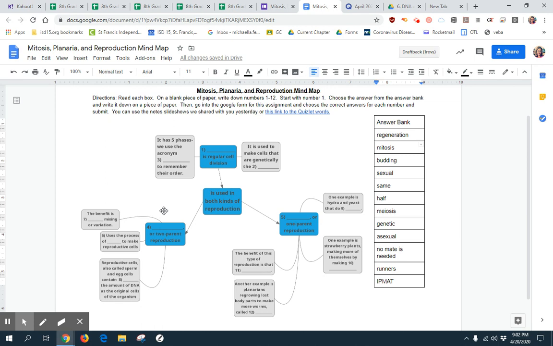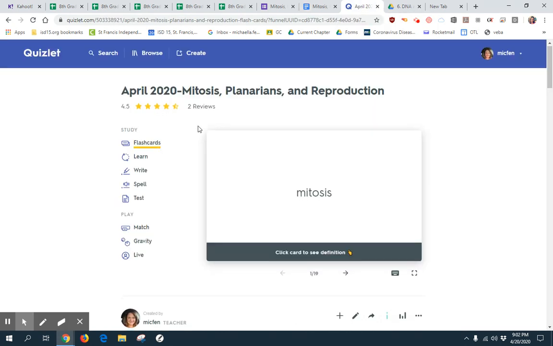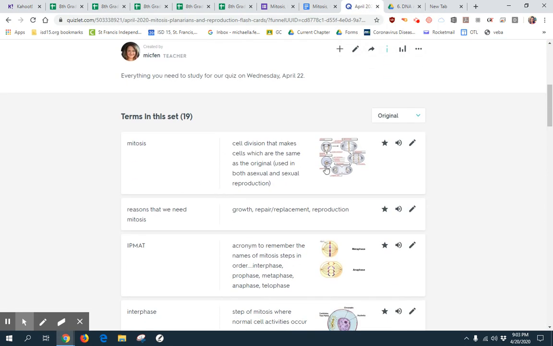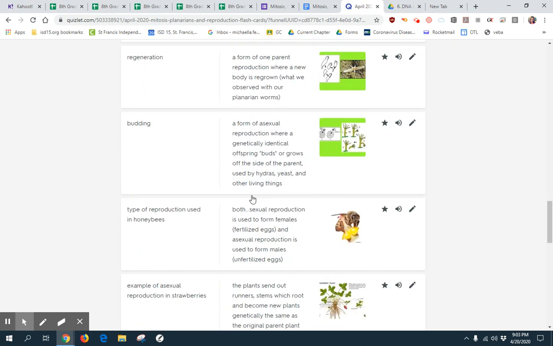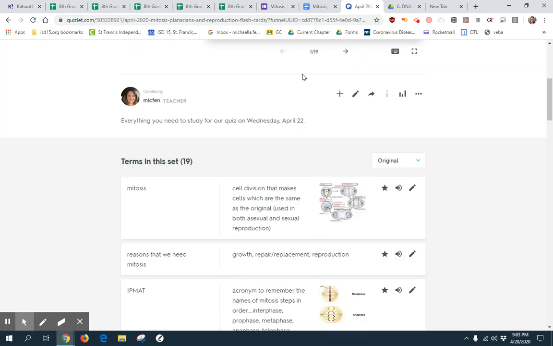First thing I will say before you try to complete this today is please make sure you have gone and studied the Quizlet. Basically, all of these ideas, all of these words are covered in the slideshows. They're also covered on the Quizlet. I did go through and read these. You can play the sound and it will read the whole thing for you if you need these read. But all of your answers basically are in the Quizlet.